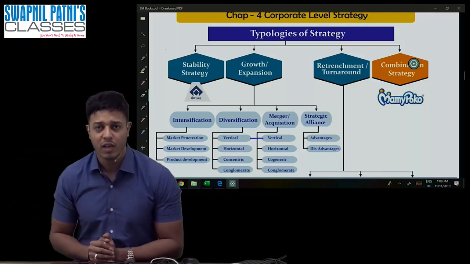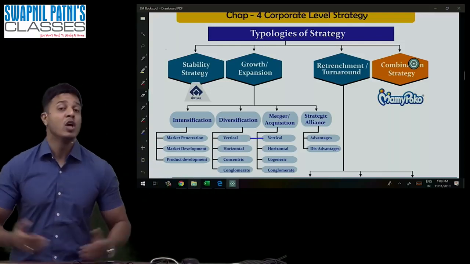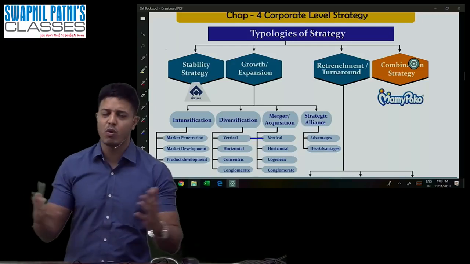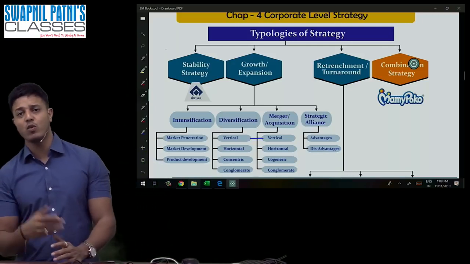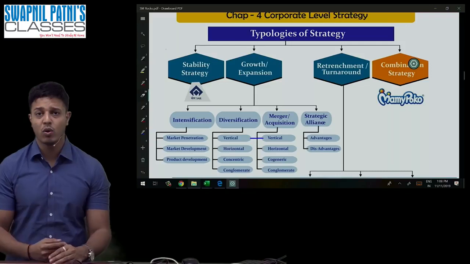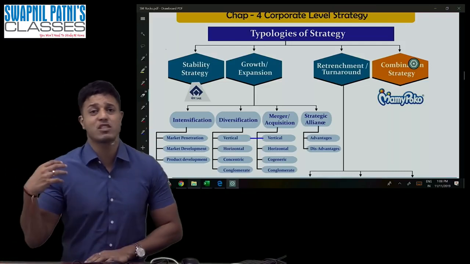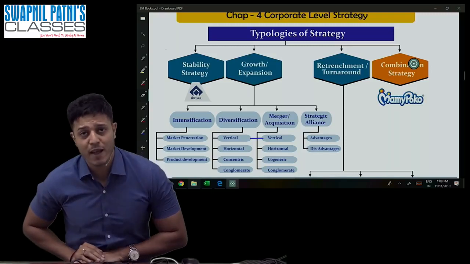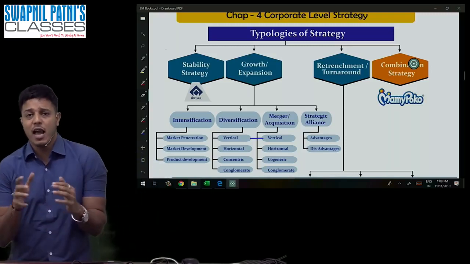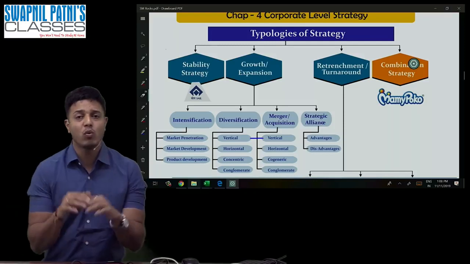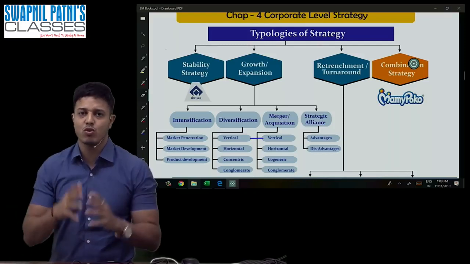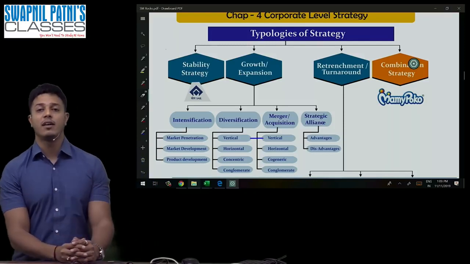ITC is also using what? Expansion, because dil mange more. You always feel that you should have something more. So if you want to grow more, earn a lot, take risk, and invest more, you should go for expansion. And if you're really happy with whatever you have and want to manage only existing things, then you should go for stability. So guys, I'll ask you some questions.